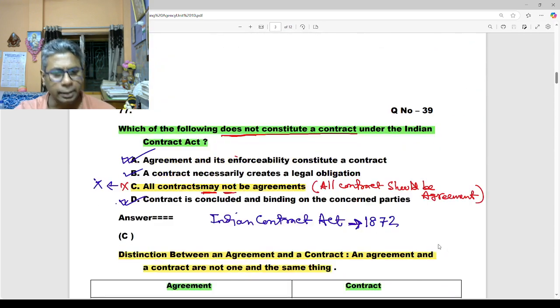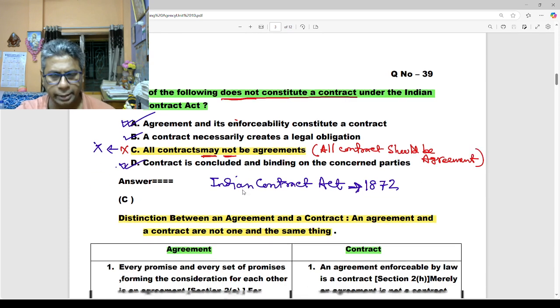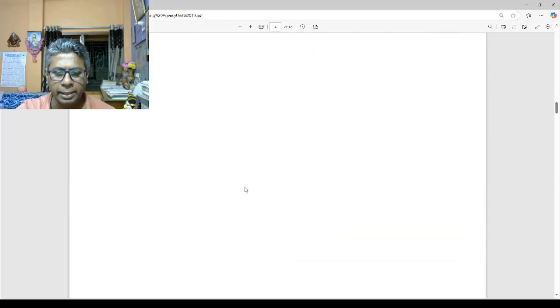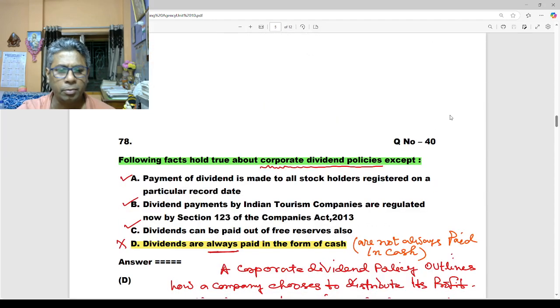So under this question, "all contracts may not be agreements" is a wrong statement. So option C is the right answer. Now we move on to our next question, question number 40.